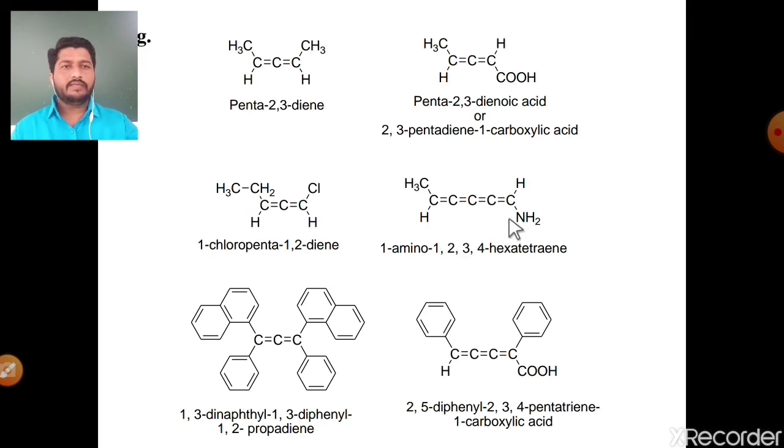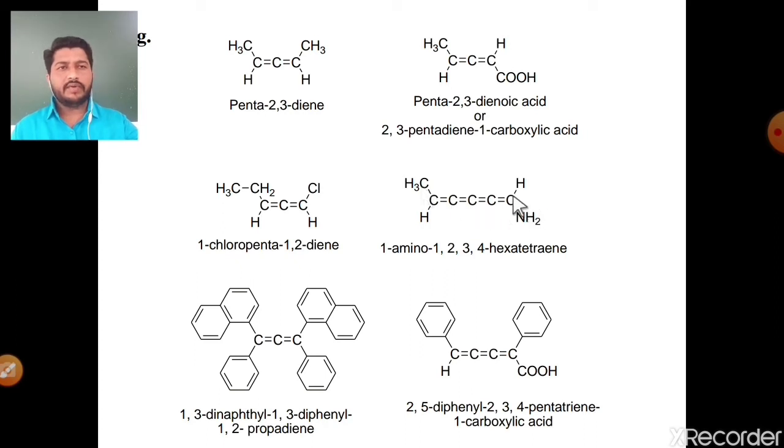See, in this molecule there are 4 consecutive double bonds: 1, 2, 3 and 4. Then next one, the number of carbons in the longest continuous chain is 1, 2, 3, 4, 5 and 6, meaning the parent alkane is a hexane molecule.